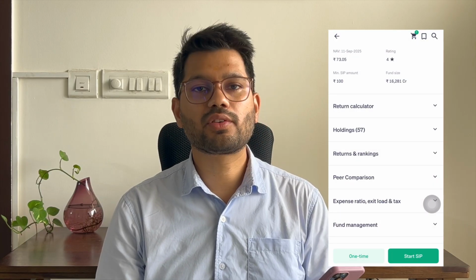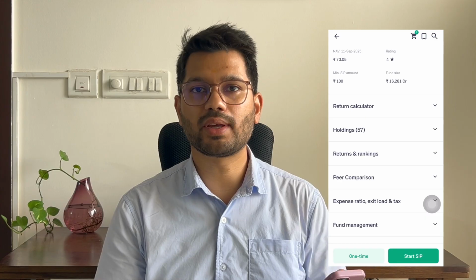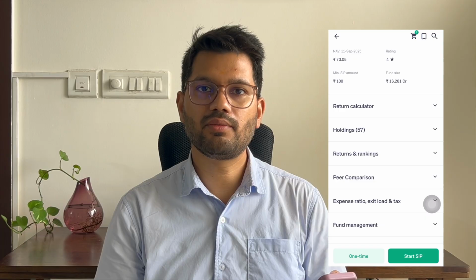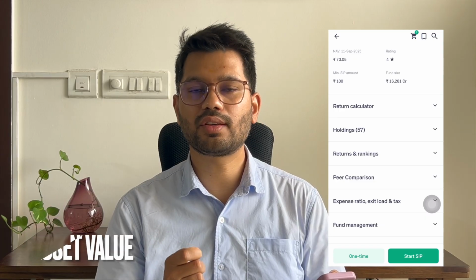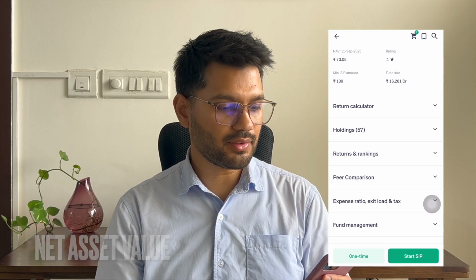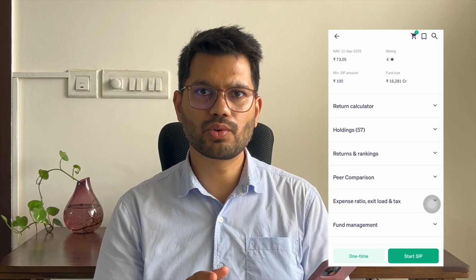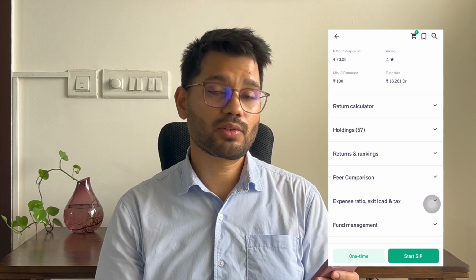If we scroll down, you would find NAV. So NAV is basically a kind of a stock price, but stock price is applicable for an individual stock. In case of mutual fund, we have NAV, net asset value. So as of today, the net asset value is 73, something like close to 73 rupees. You would also find rating. कि इस म्यूचुअल फंड की रेटिंग कितनी है, दिस इज आउट ऑफ 5.